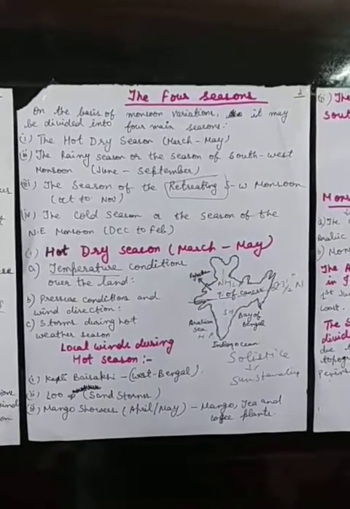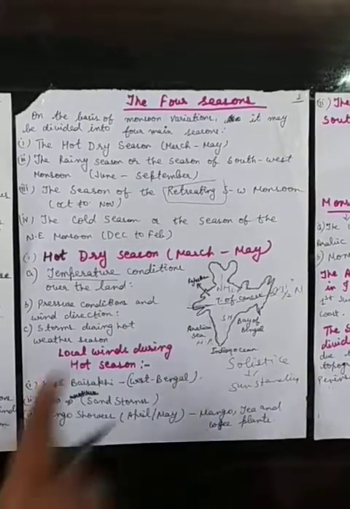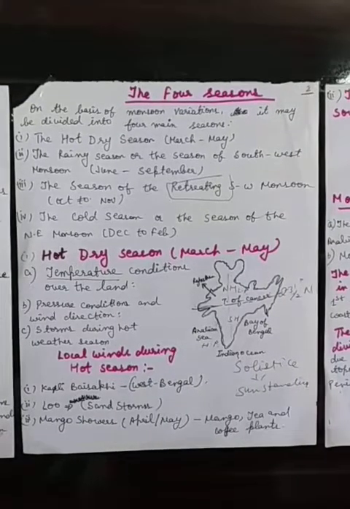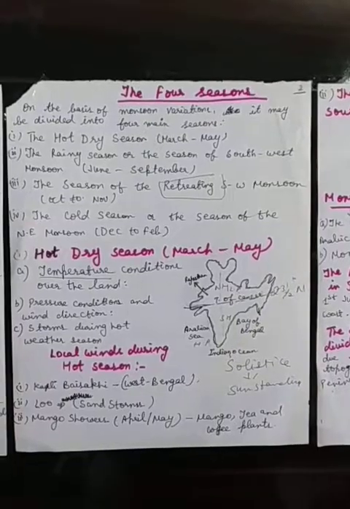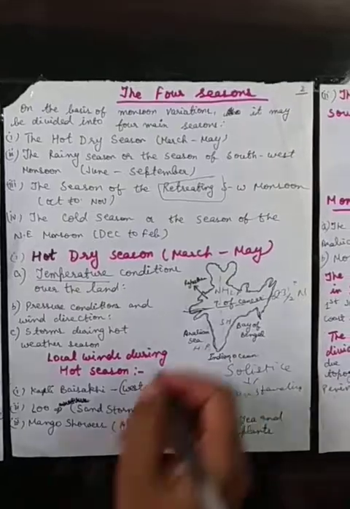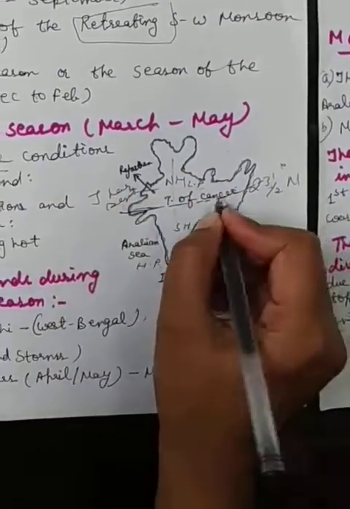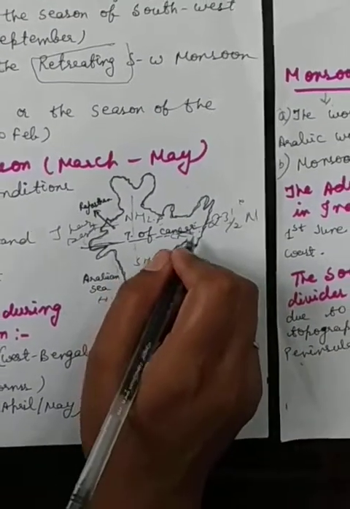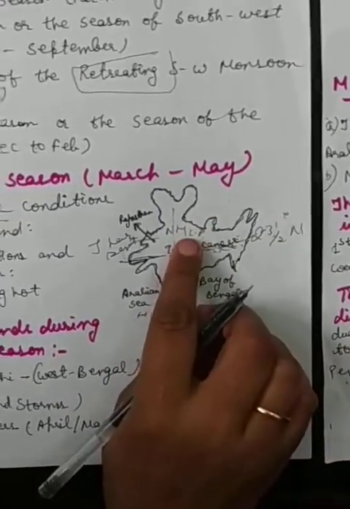Next, we have talked about the temperature conditions, and now we have talked about the pressure conditions and wind directions. As the whole country simmers in heat, the low pressure conditions over land become more severe, and a low pressure develops between the Thar desert, here in Rajasthan, and the Chota Nagpur plateau. Which type of desert is found here? That is the Thar desert. On the other hand, the surrounding seas are very cool and the interior part is very hot.